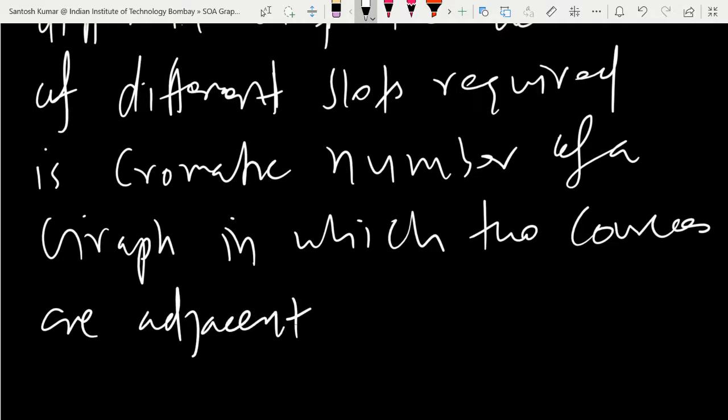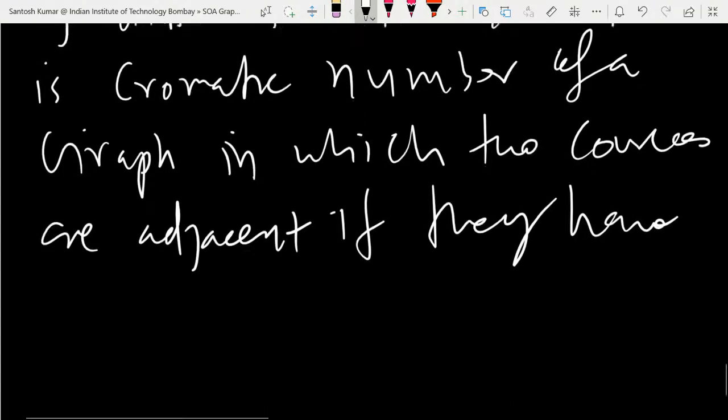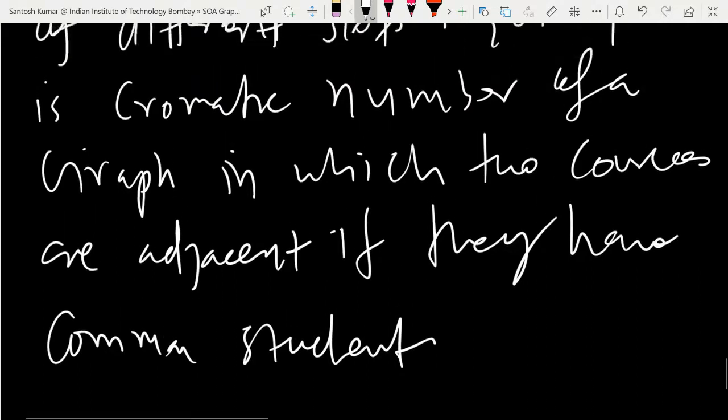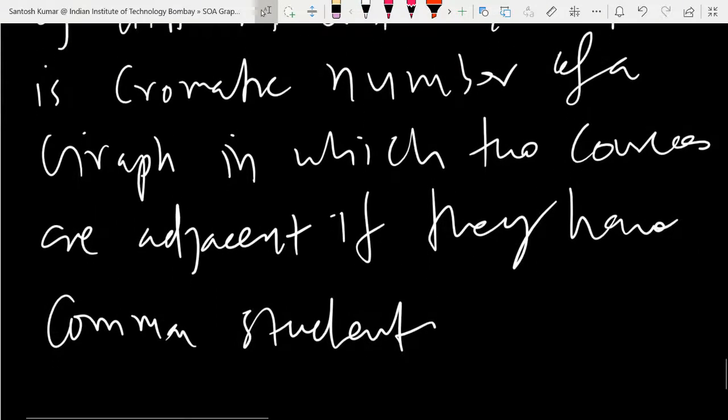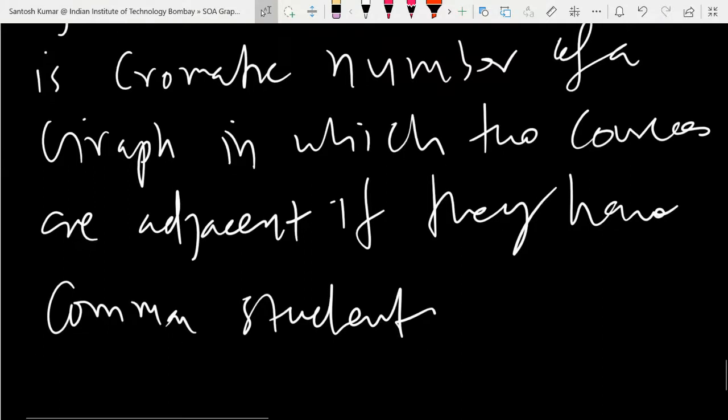The meaning of adjacent is that we put two courses adjacent if they have a common student. So in a graph, two adjacent courses means they have a common student, which means you cannot put the same time for them. So you have to make different slots for them. If two vertices are joined, I mean they have an edge between them.